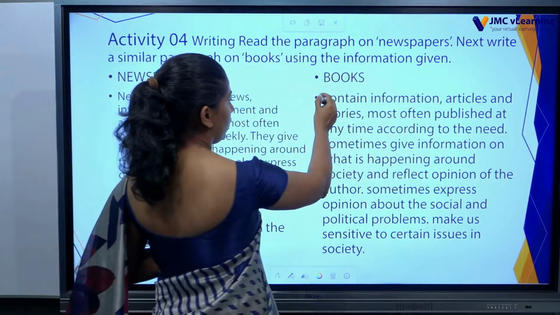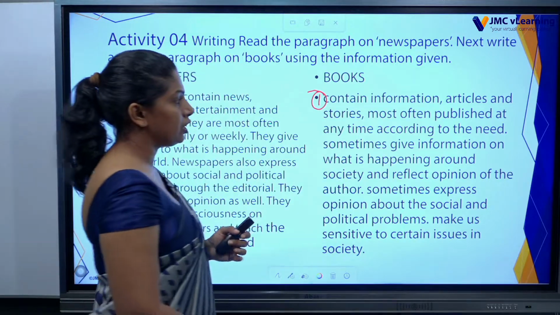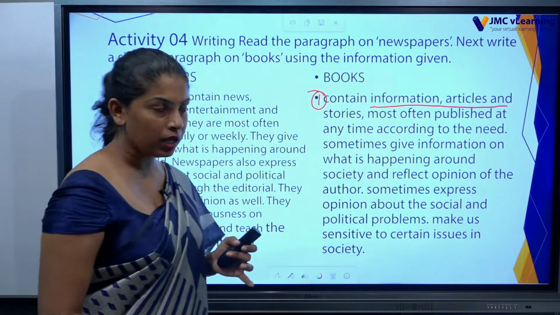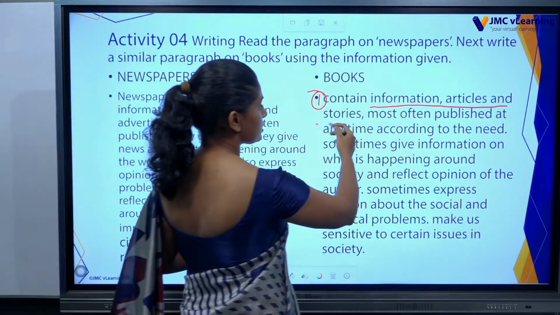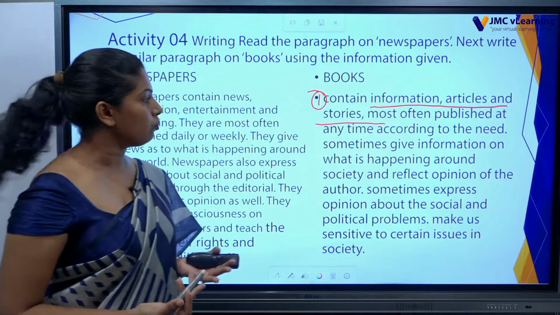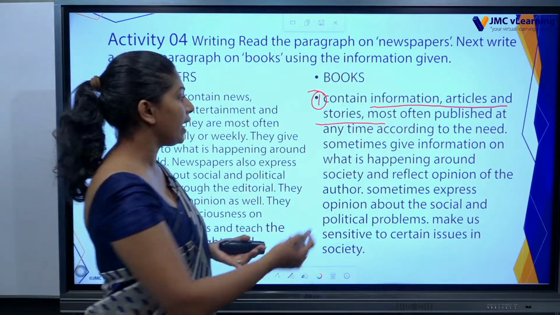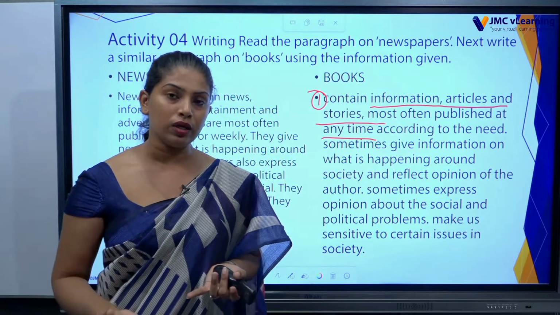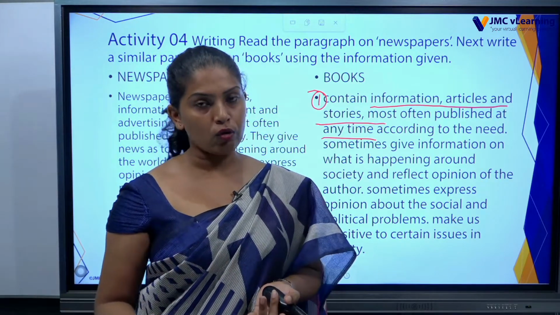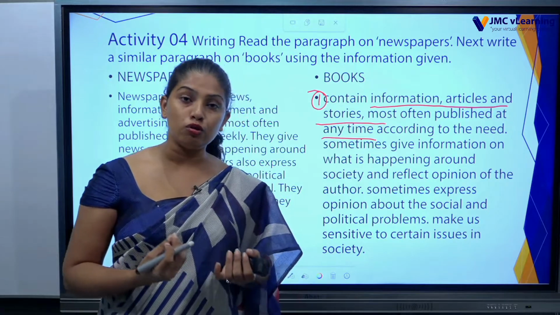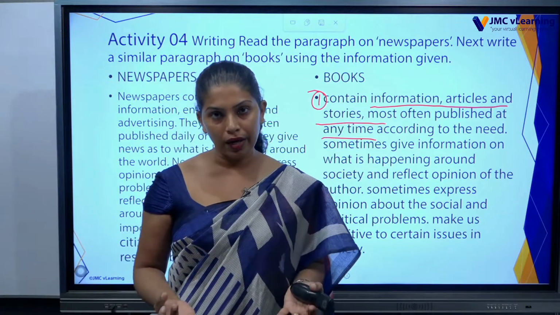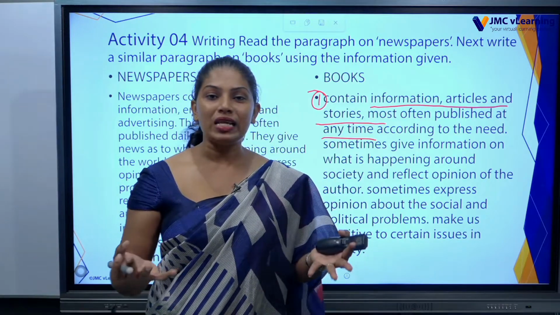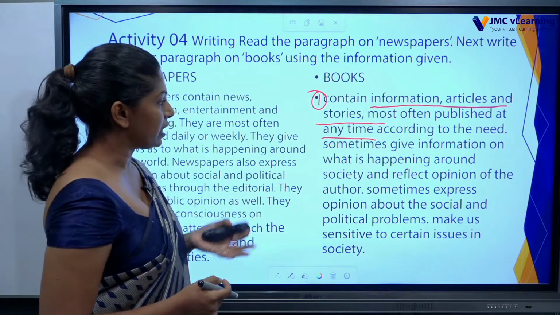Here the first point given is contain information, books. We can see information, articles, stories, all those things in a book. Most often published at any time. If you are an author, a writer, whenever you want to write a book, you can write it. There is no daily or weekly basis, no time period for that. That is the first point.